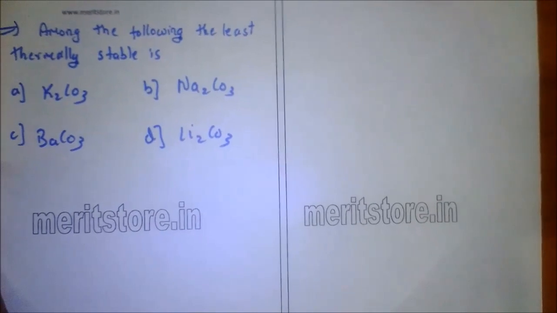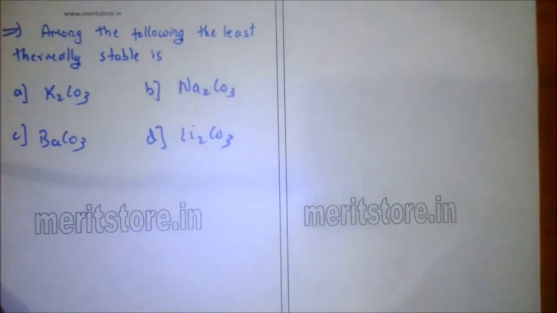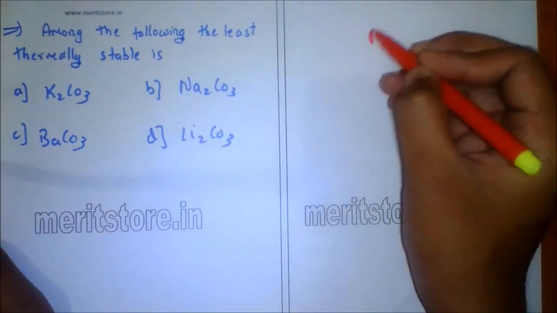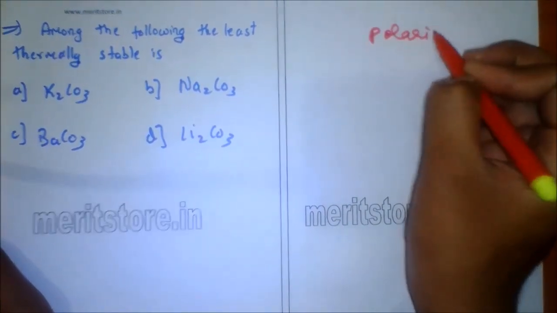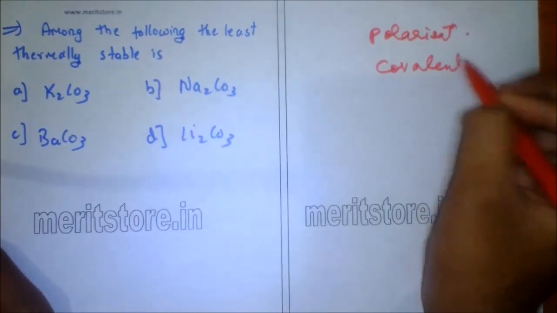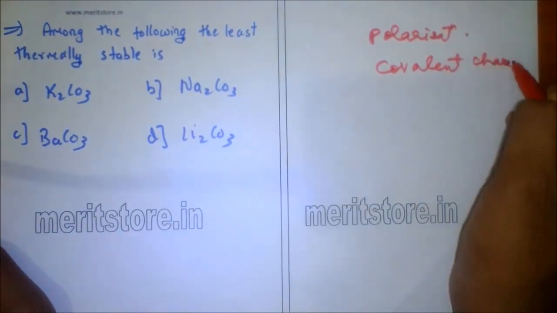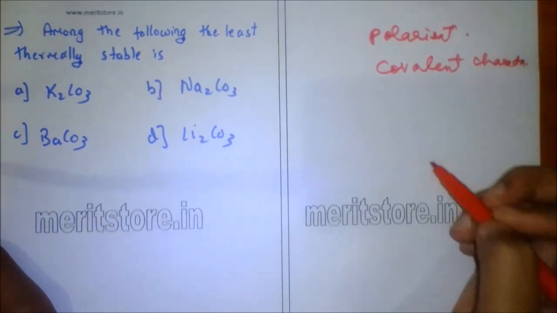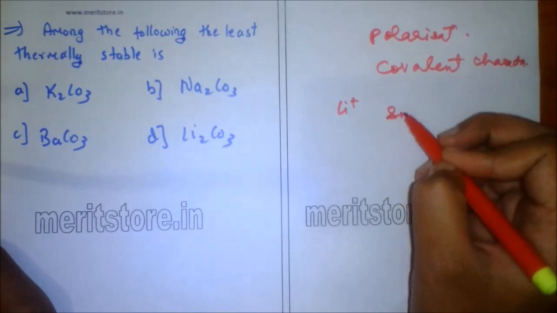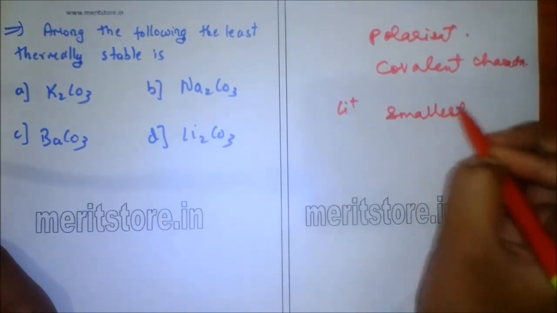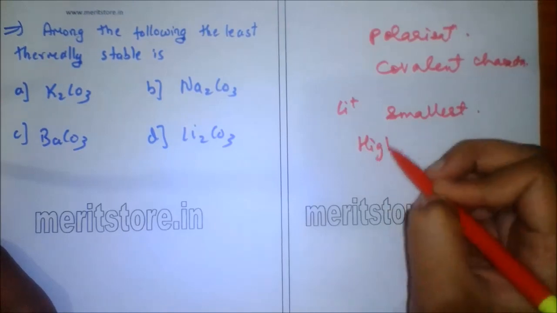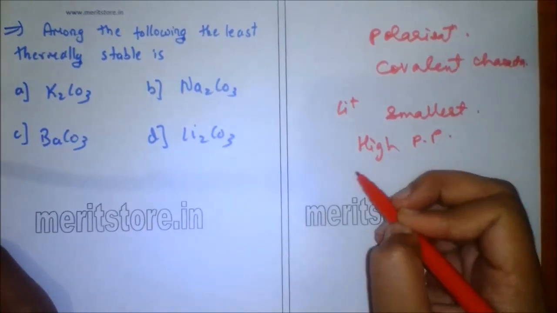Among the following, which is the least thermally stable? Stability can be explained on the basis of polarization and covalent character. So lithium ion is smallest in size, hence shows high polarizing power.